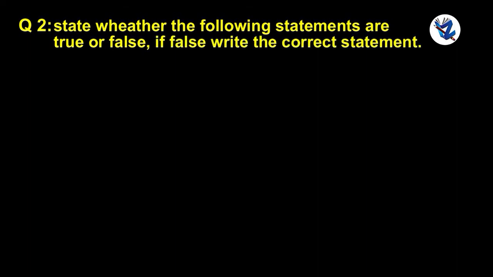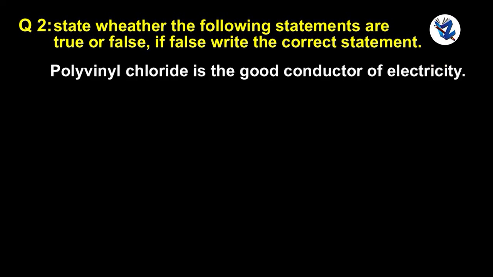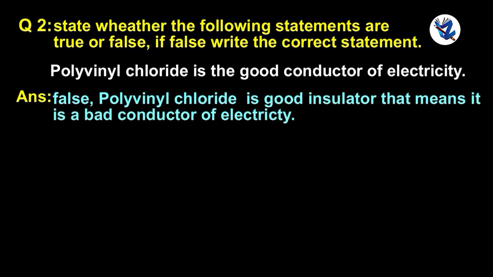Question 2. State whether the following statements are true or false. If false, write the correct statement. Polyvinyl chloride is a good conductor of electricity. False. Polyvinyl chloride is a good insulator. That means it is a bad conductor of electricity.